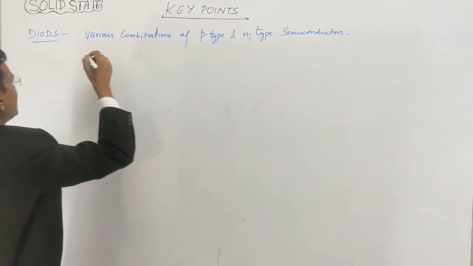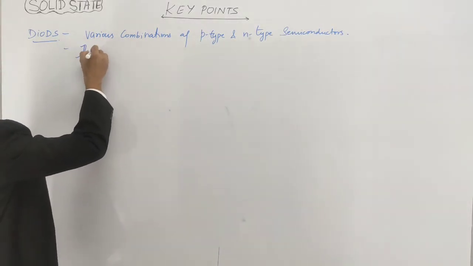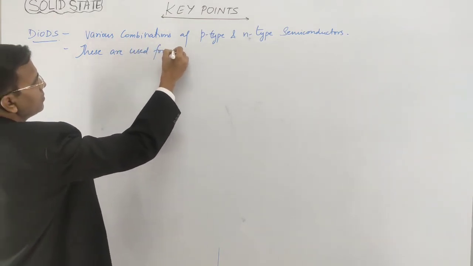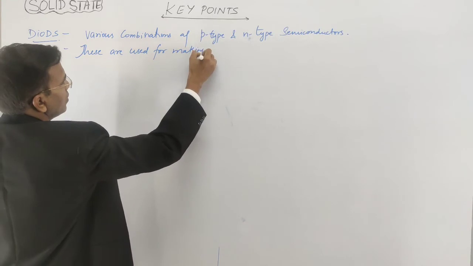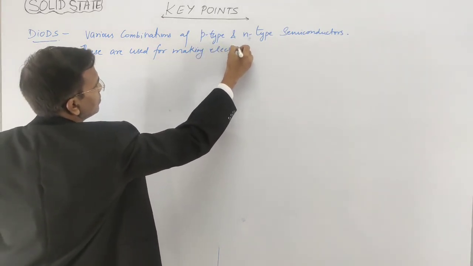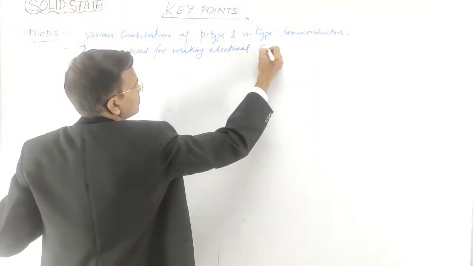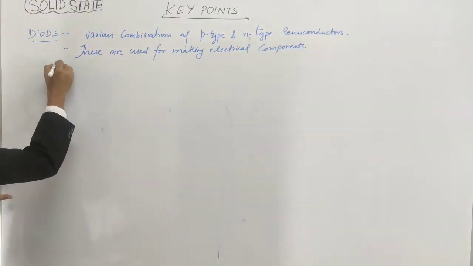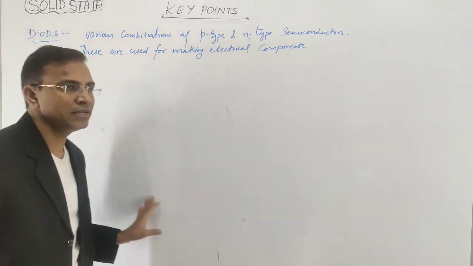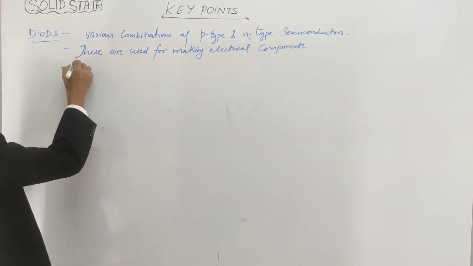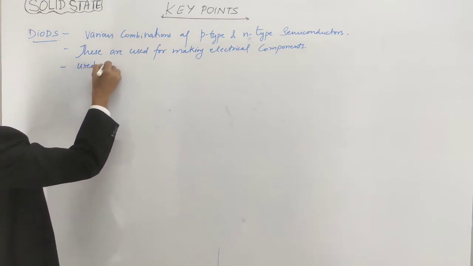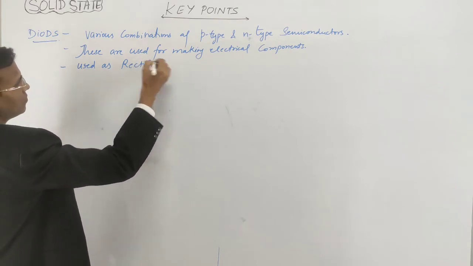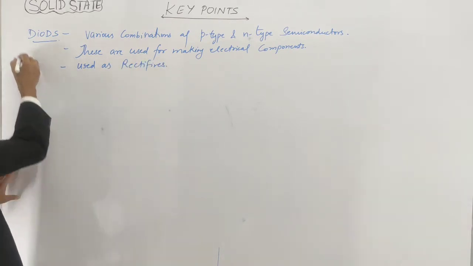Right? These are used for making electrical components. Right? Next is, these are used as rectifiers. Right?